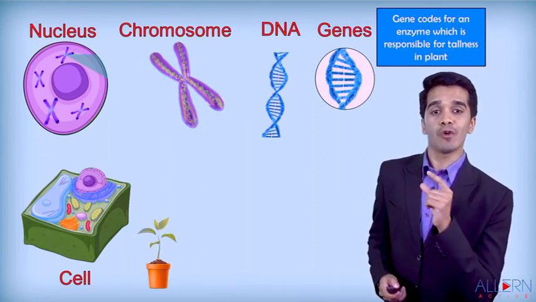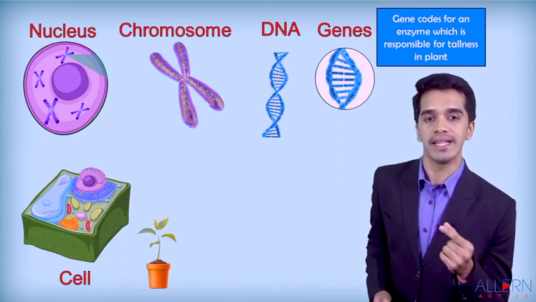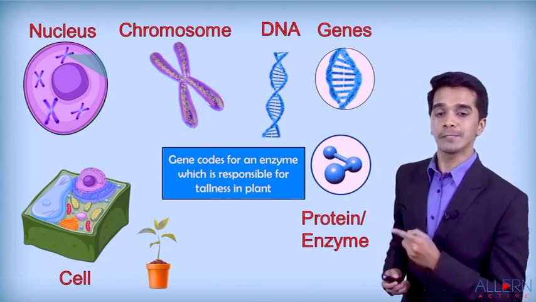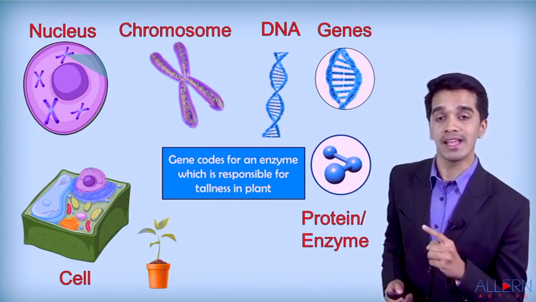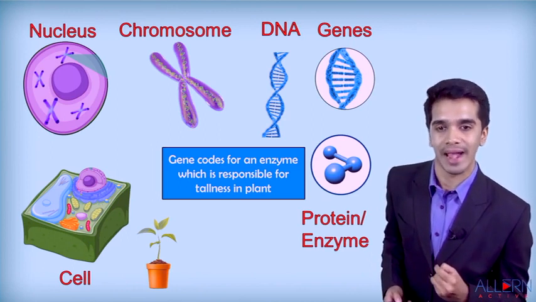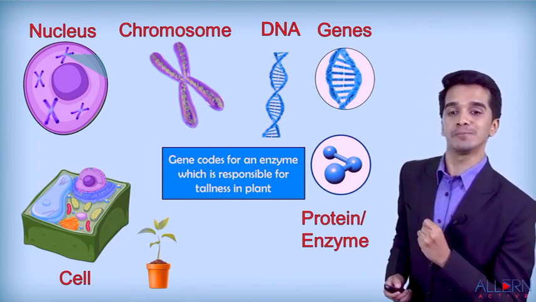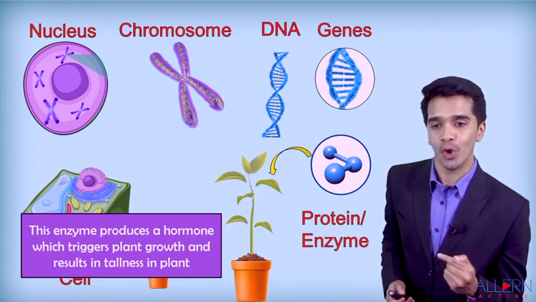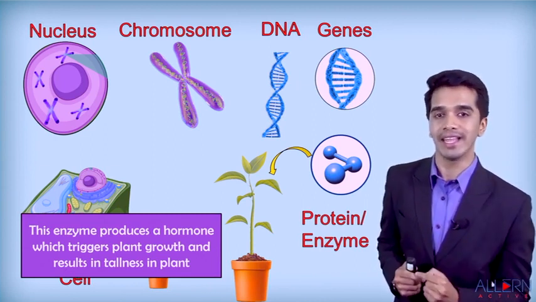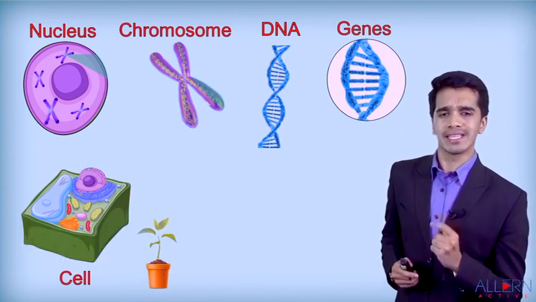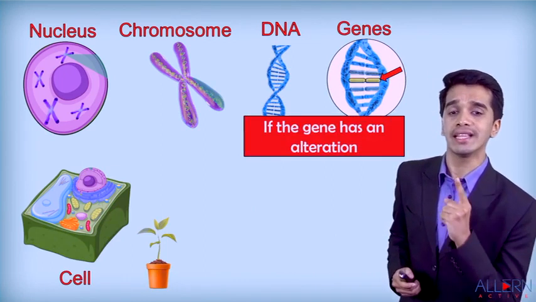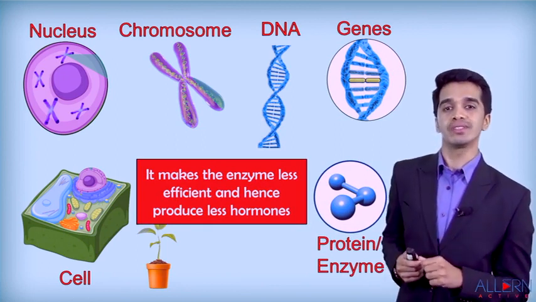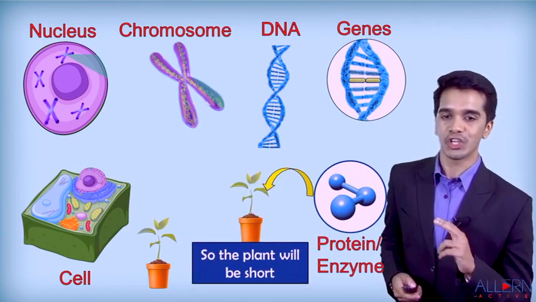Now, these genes code for certain enzymes or certain proteins which are responsible for tallness or shortness of the plant. These proteins or enzymes are responsible for giving the character, that is the height of the plant. Genes code for an enzyme which is responsible for tallness of the plant. This enzyme produces a plant hormone which triggers the plant growth, resulting in the tallness of the plant. For example, if there is any kind of alteration in the gene, that means it makes the enzyme less efficient and it produces less hormone, hence the plant remains short.